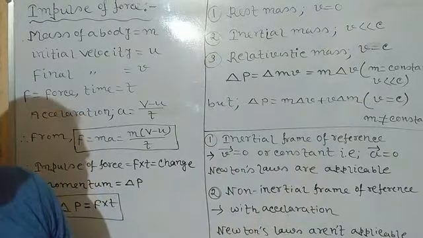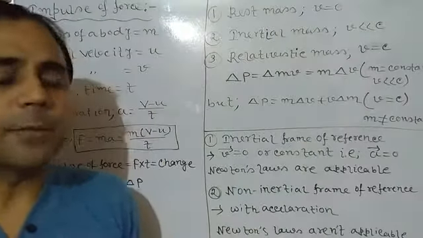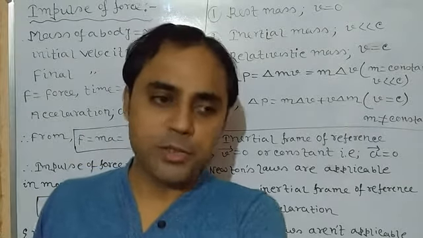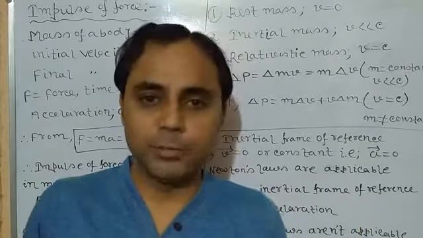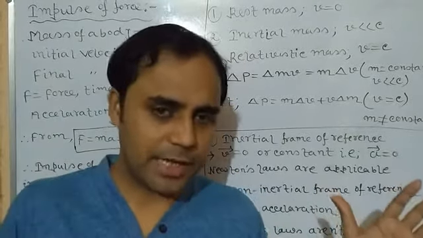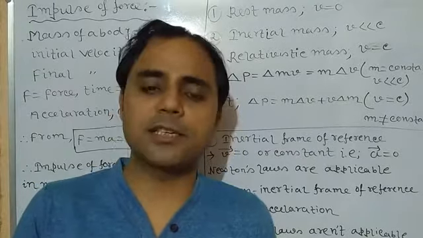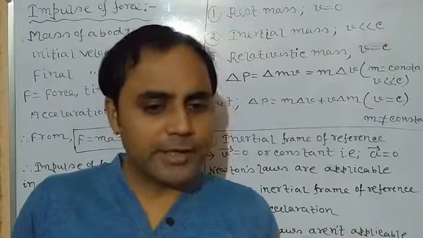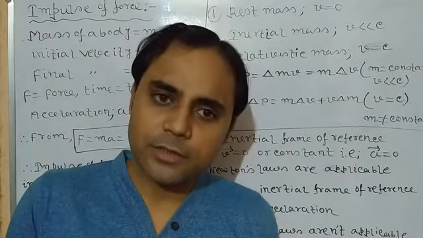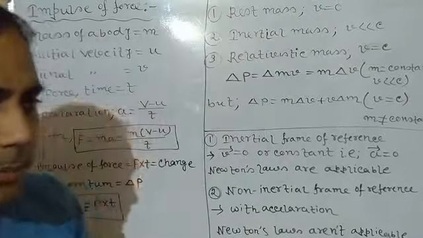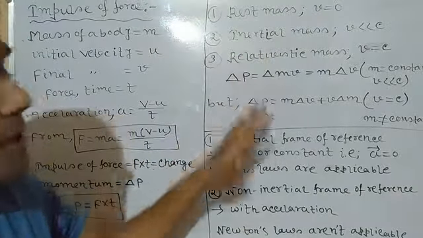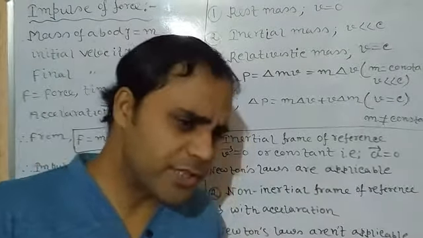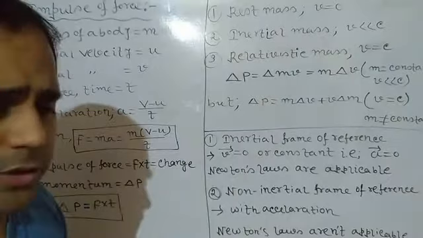So the mass of those objects is generally constant. Suppose a train or bus is at Bolpur and is moving with a speed of 100 km per hour. When it reaches Calcutta, its mass will be the same. So its mass is not going to change. Not only that, meanwhile, during the journey its mass is considered to be constant. So this kind of mass is called inertial mass. It means the objects in our daily life having velocity much less than the velocity of light.